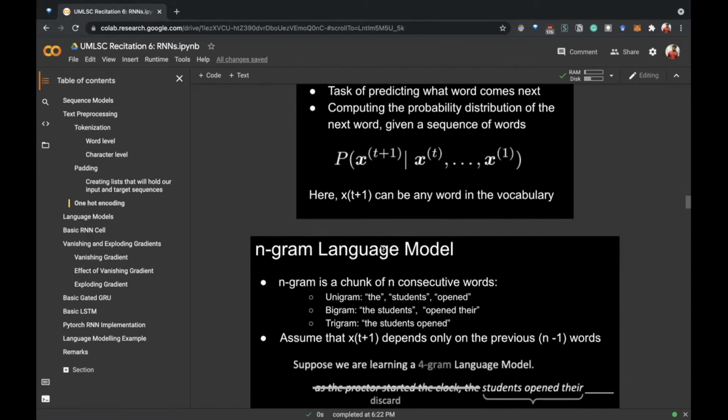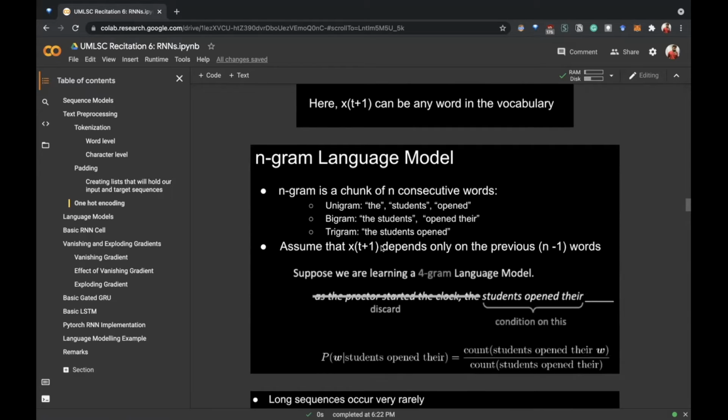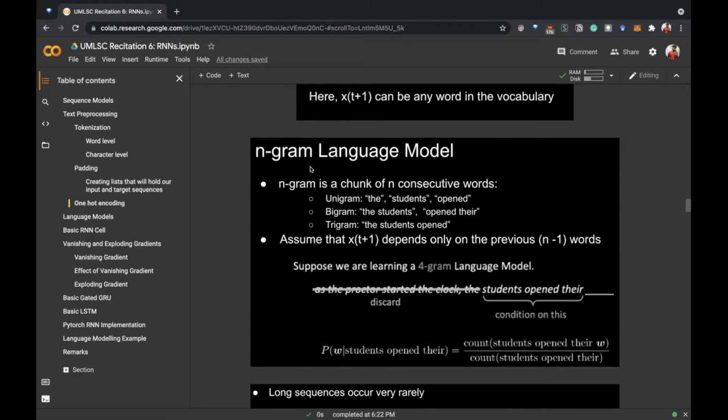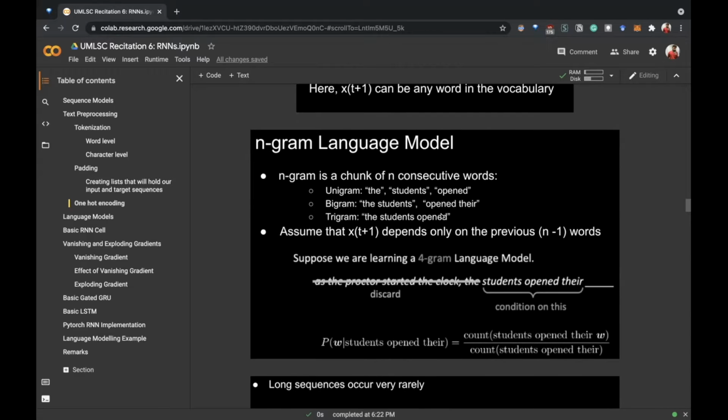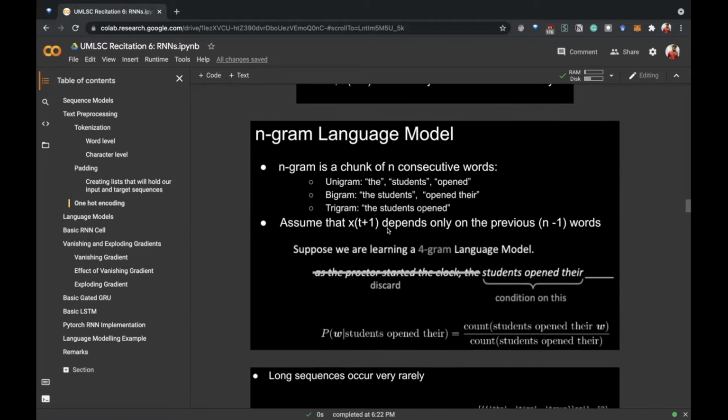Like Jay mentioned before, we have n-gram language models. So n-gram here basically means that we take only the n minus one previous words for finding the next word. For example, if we have a unigram model, then we consider only one word at a time. For bigram, we form a chunk of two words at a time. For trigram, three words at a time, and so on. And these words are always consecutive. They are not random chunks of random words.